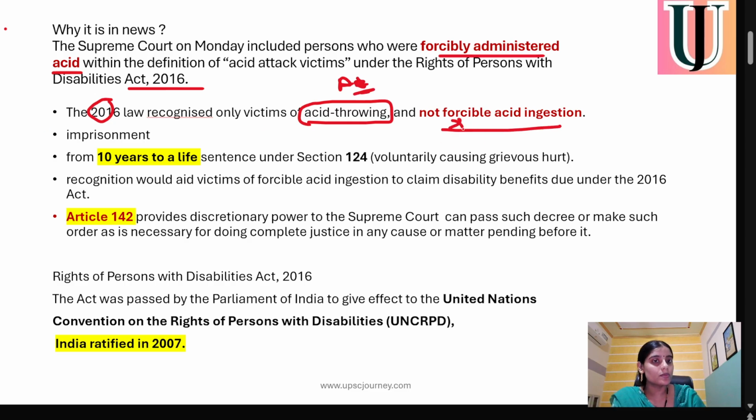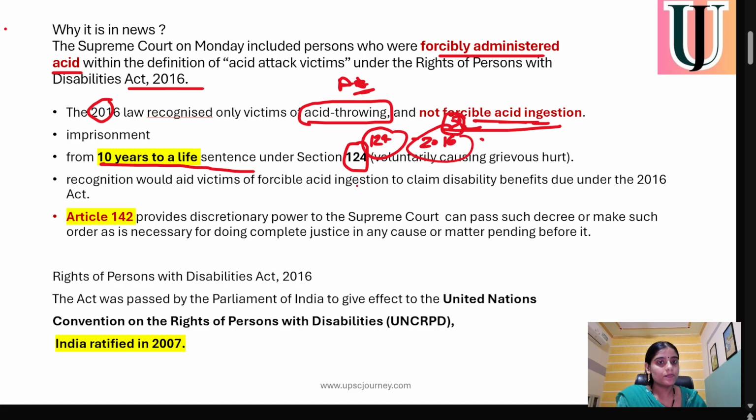Now the Supreme Court is suggesting that the government include forcible ingestion under this Act, so that relief can be provided to the survivors. There is a punishment from 10 years to a life sentence under the Act of 2016.